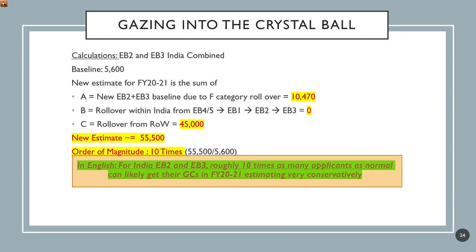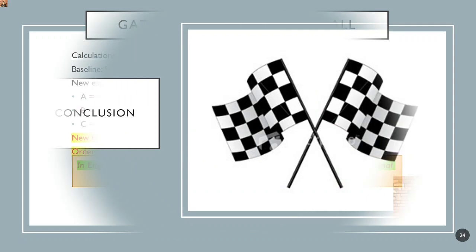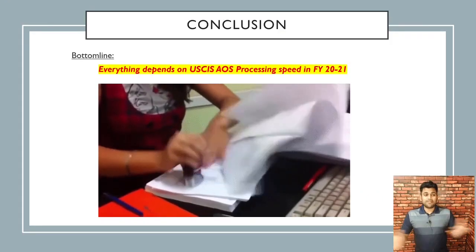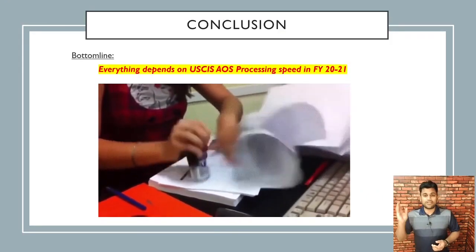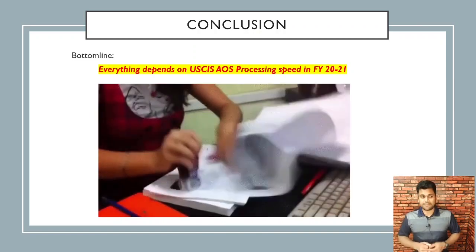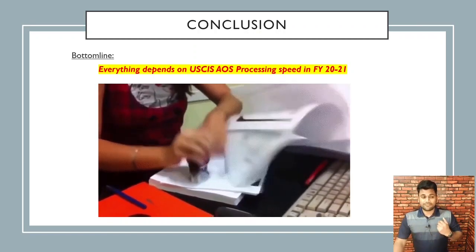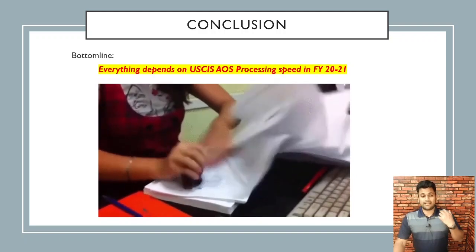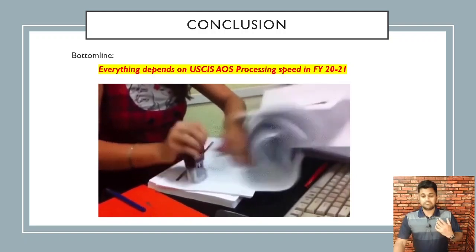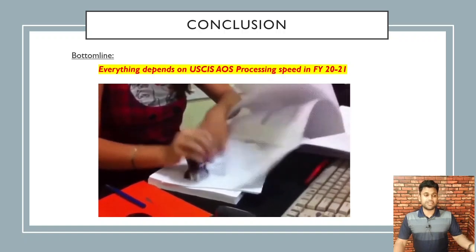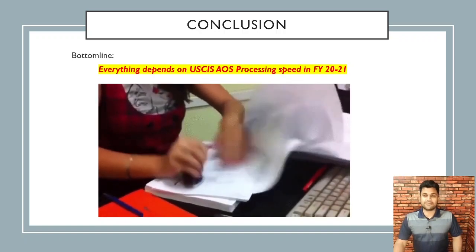If all goes well, the velocity is going to increase 10 times this year. So the bottom line is everything depends on USCIS processing speed, especially in the crunch month, which is the last quarter. If there is political will and they're able to do their jobs well, it's going to be a good year for India EB2 and EB3 categories.